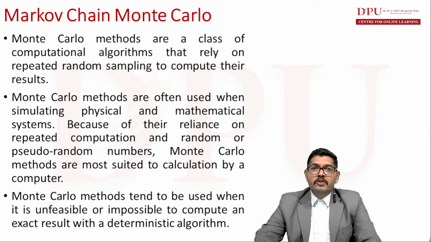We use mathematical computational algorithms along with repeated random sampling to compute the result of an experiment.